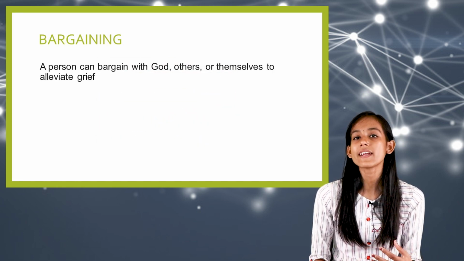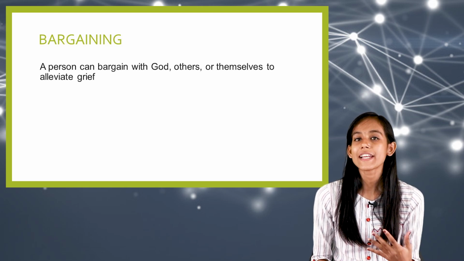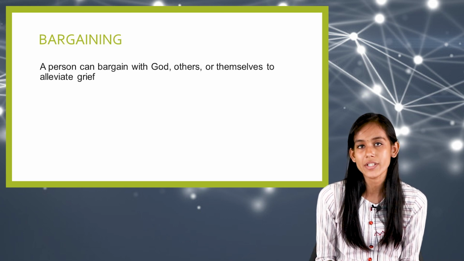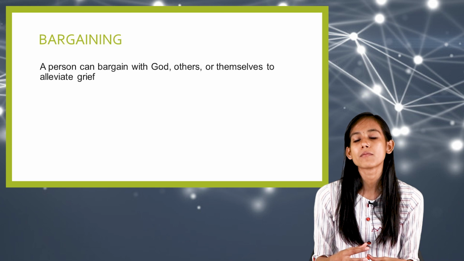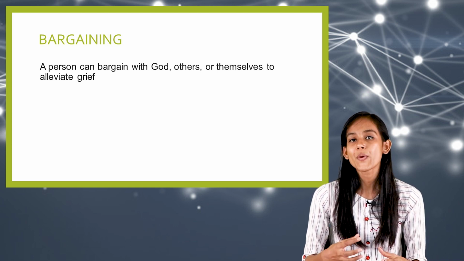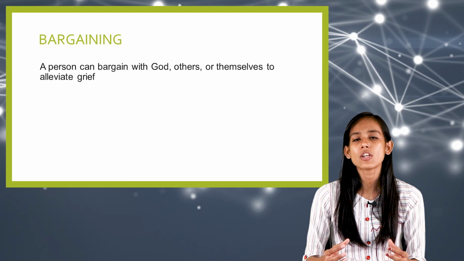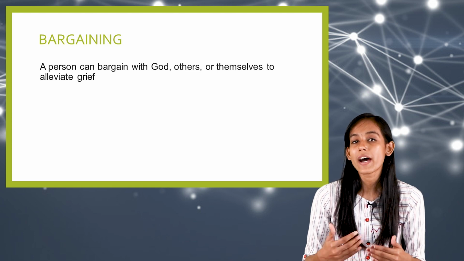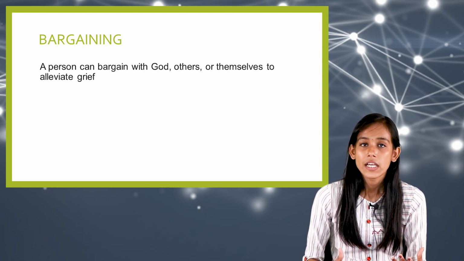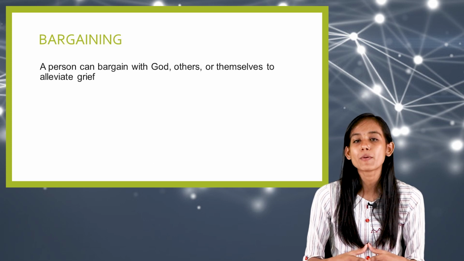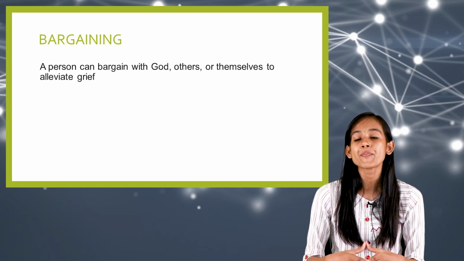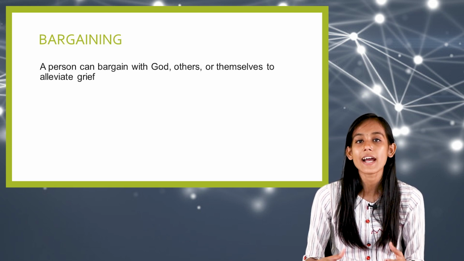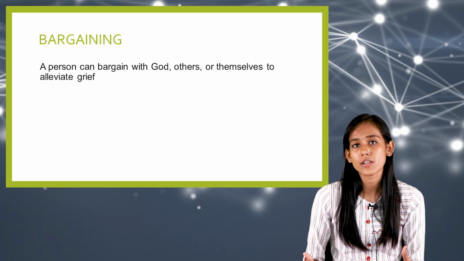Here, the child can bargain with God, other persons or themselves, promising to do certain things if they are allowed something. When they realize that the loss has actually happened, they start to bargain with God and with other people around them, be it family members or, in hospital settings, the healthcare team.